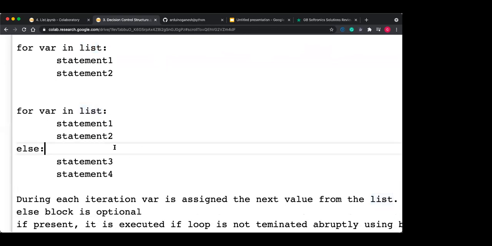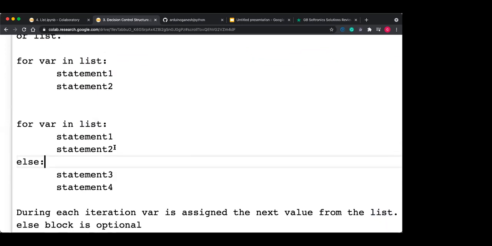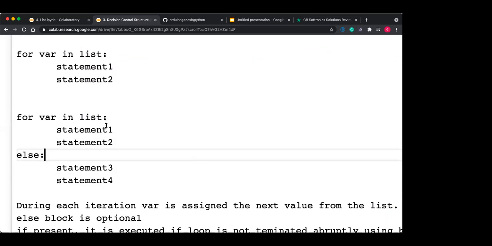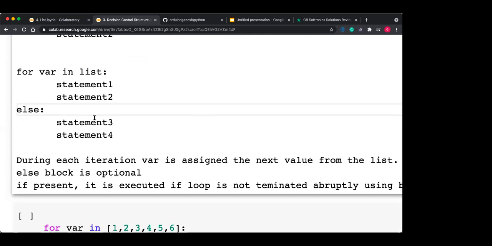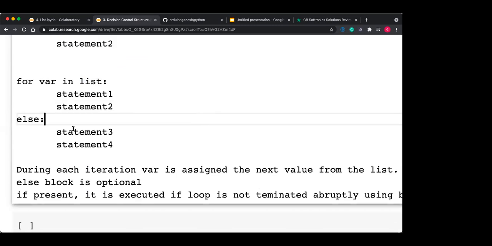Now as we have seen earlier, else is associated with the while. Here else is associated with the for loop also. So for var in list, statement 1, statement 2 get executed, else statement 3 and statement 4 get executed. If you have done all the iterations, then at the last the else part gets executed.